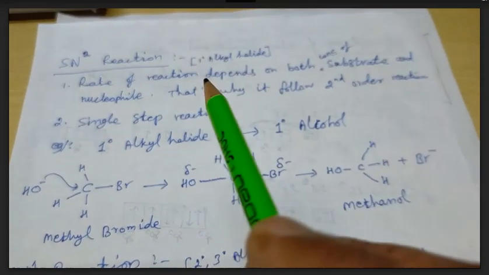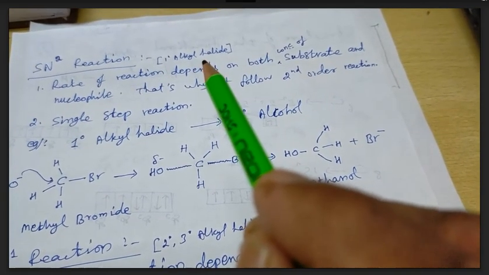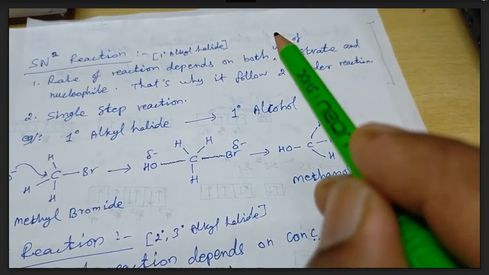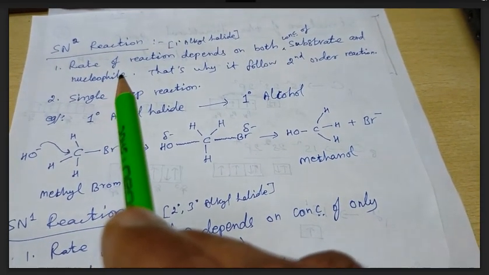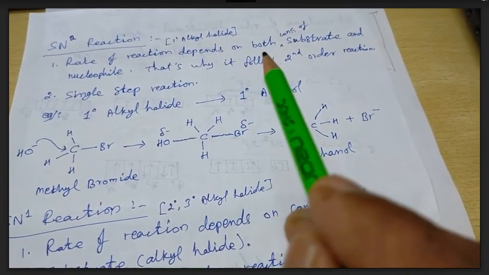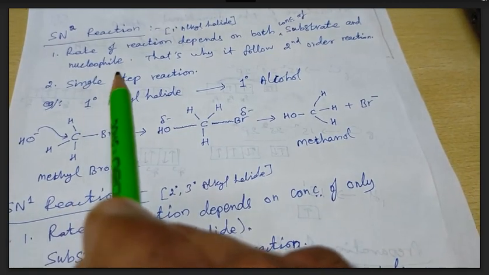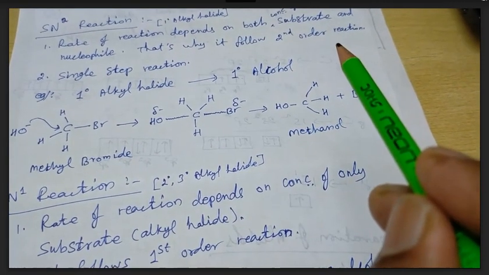Let us see. In the SN2 reaction, this is from primary alkyl halide to primary alcohol. The rate of the reaction depends on both the concentration of substrate as well as nucleophile. That's why it follows a second order reaction.